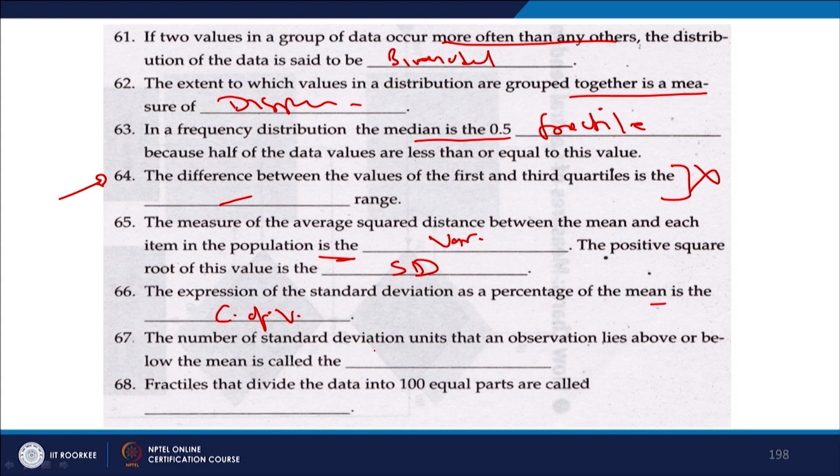The number of standard deviation units that an observation lies above or below the mean is called what? Yes, though I did not teach you, so let me skip this for the time being.